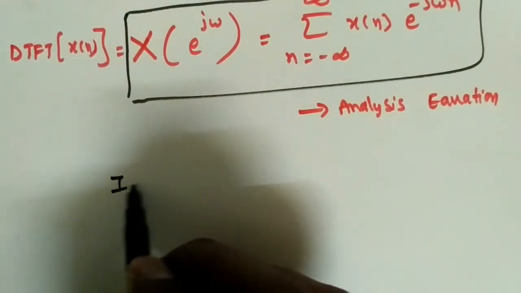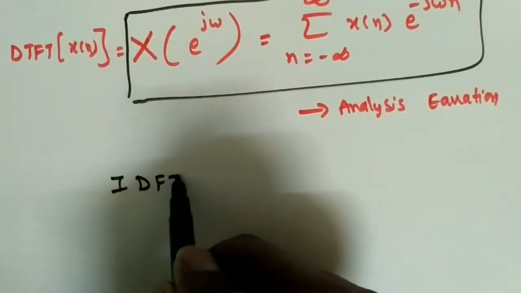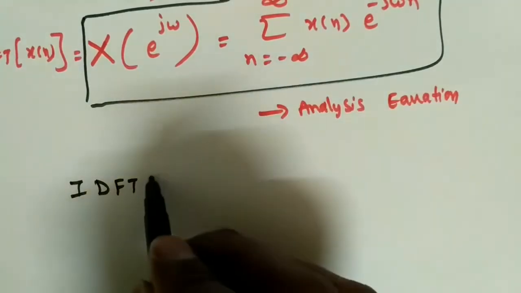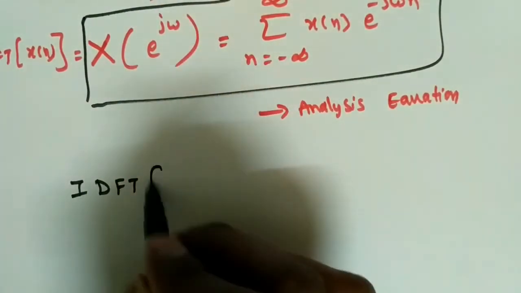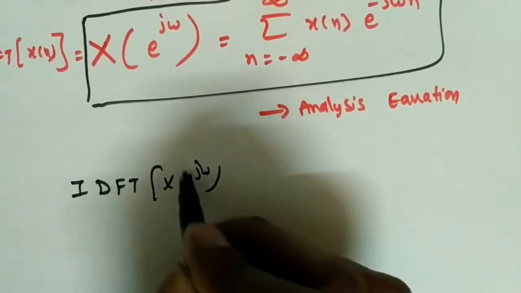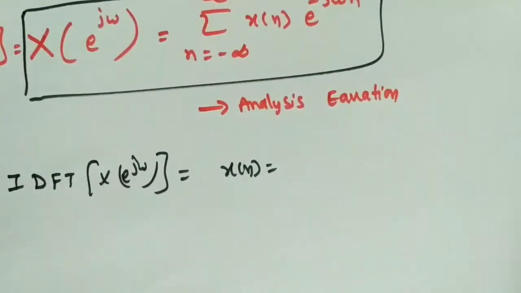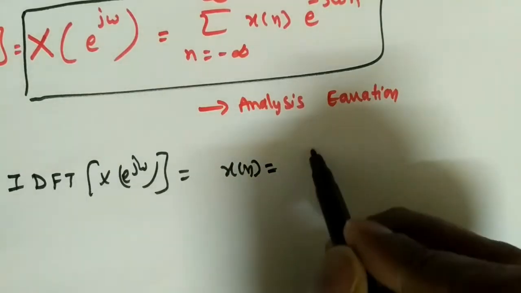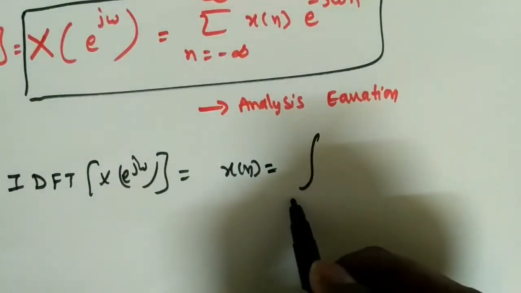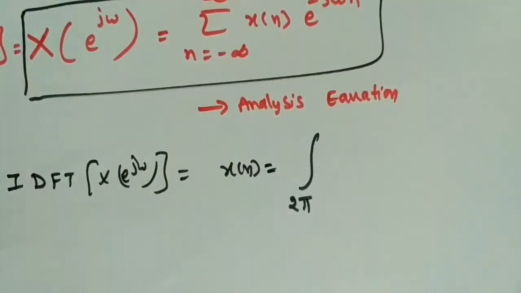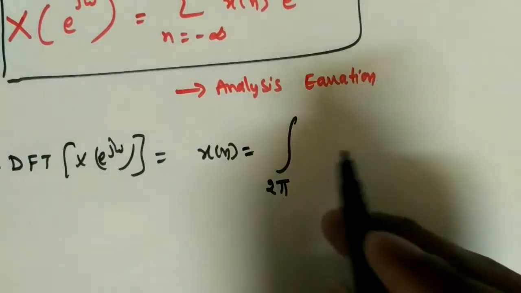So the inverse discrete time Fourier transform of this: x of n, and as we said X of e power j omega is continuous in nature, so we get an integration, but we need to integrate over one period, that is 2 pi.